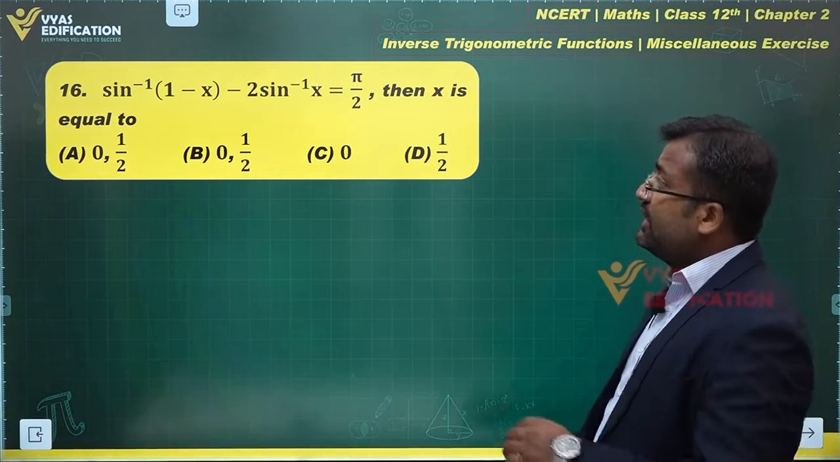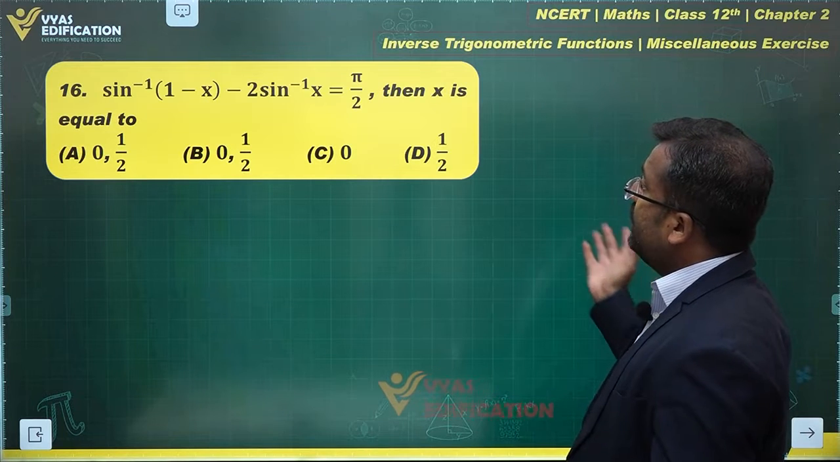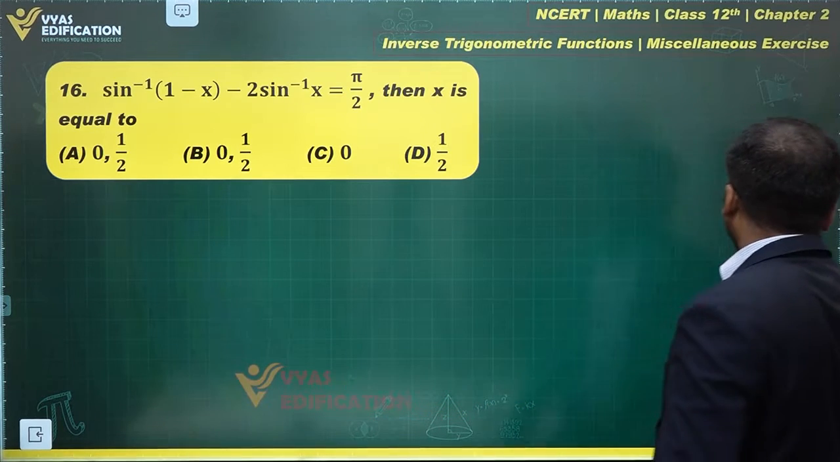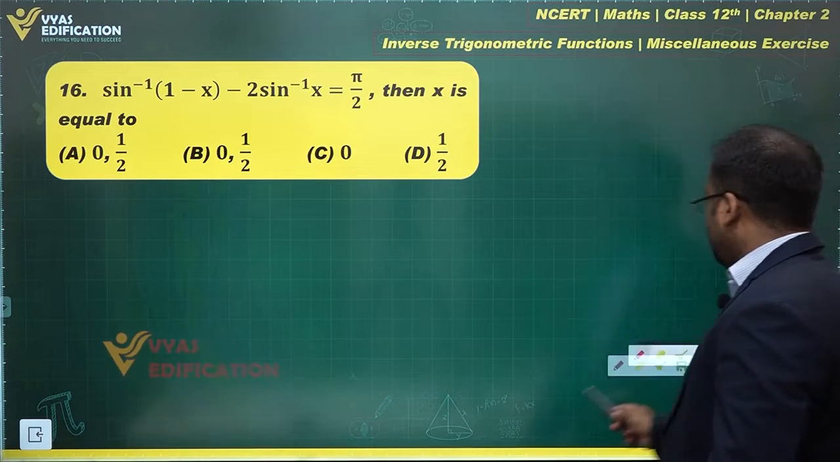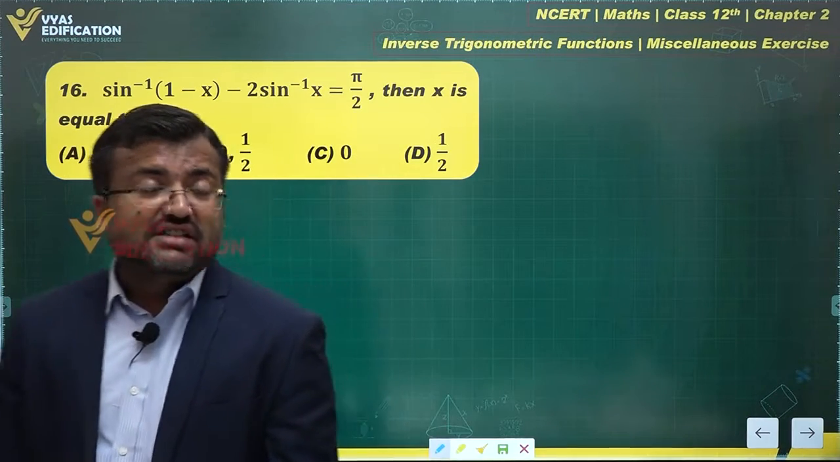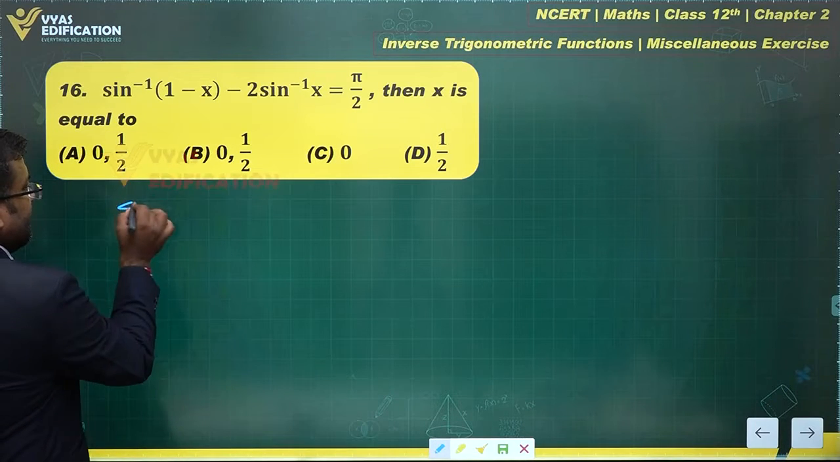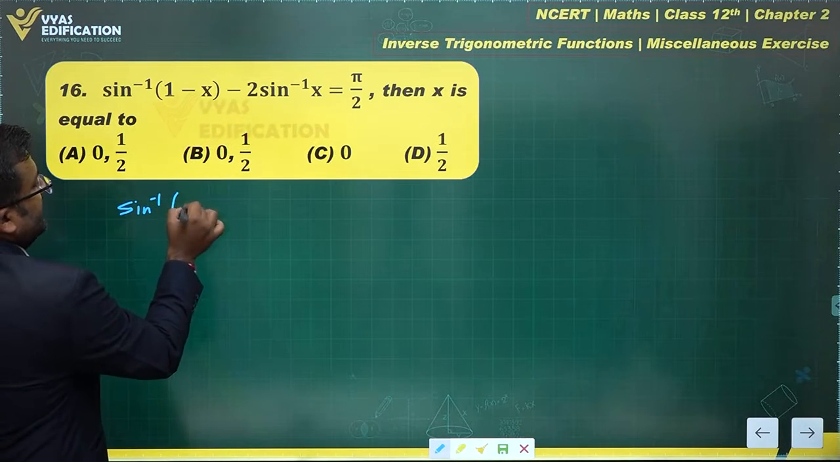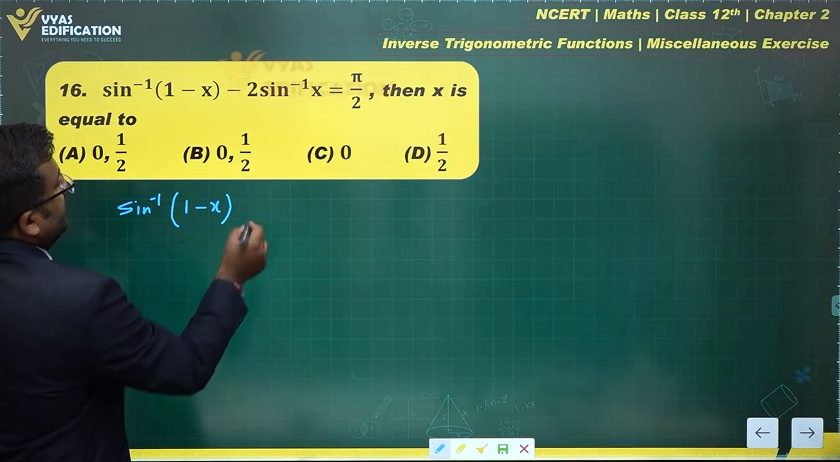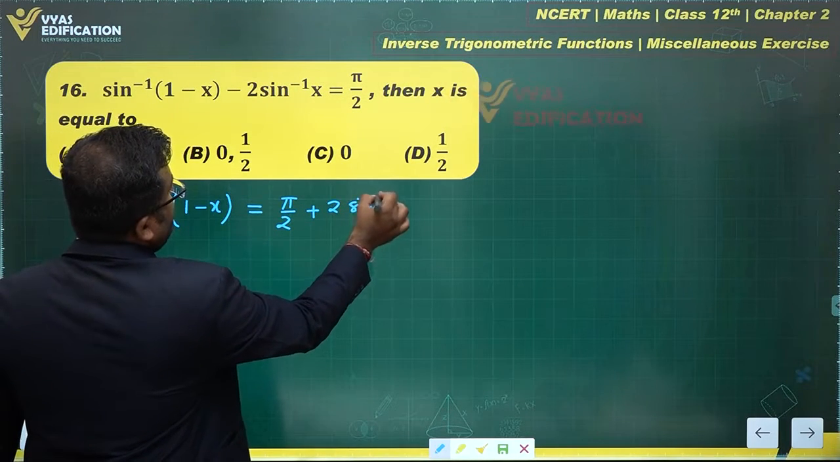Let's take a look at this question next, 16th. Sine inverse of (1 minus x) minus 2 sine inverse x is equal to pi by 2. Then x is equal to what? How do we go about solving this one? Since this is an equation based on inverse trigonometric functions, let's try to solve this directly among principal values, right? Okay, this is sine inverse. Can I write it as pi by 2 plus 2 sine inverse x?